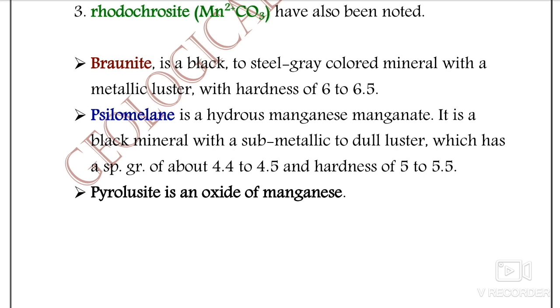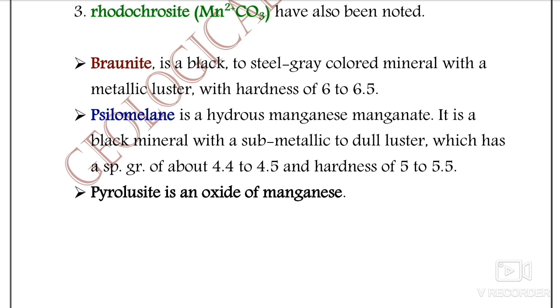And when we talk about psilomelane, it is the hydrous manganese manganate. So we can say psilomelane is a hydrous manganese mineral.